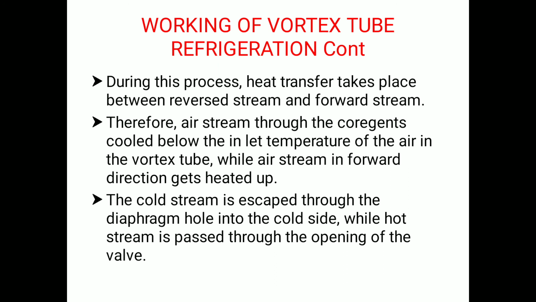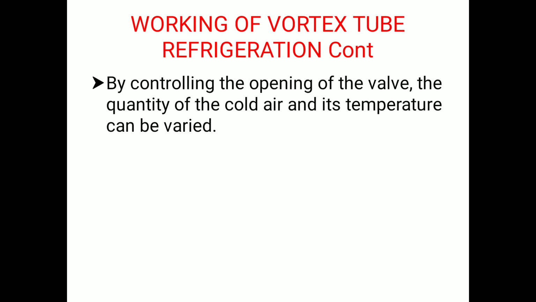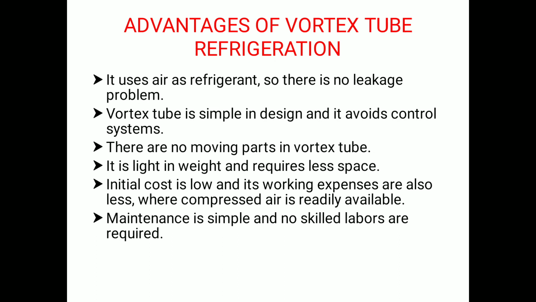Therefore, the air stream through the core region is cooled below the inlet temperature of air in the vortex tube, while the air stream in the forward direction gets heated up. The cold stream escapes through the diaphragm hole into the cold side, while the hot stream passes through the opening of the valve. By controlling the opening of the valve, the quantity of cold air and its temperature are also varied. So these are some advantages of vortex tube refrigeration.